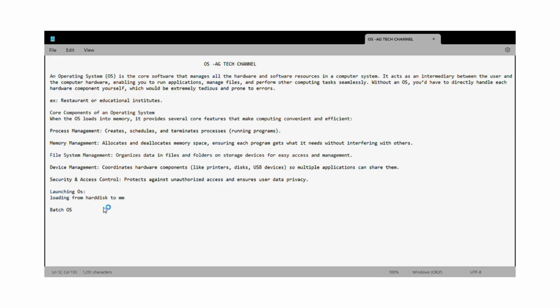So there are some security checks before booting. After everything is done, the operating system is loaded into the main memory. Then when the booting is completed, our PC starts the graphical user interface, and we can use our PC and software as usual.